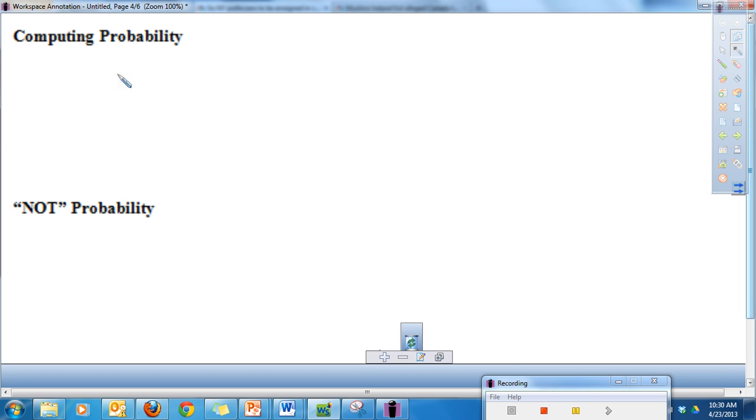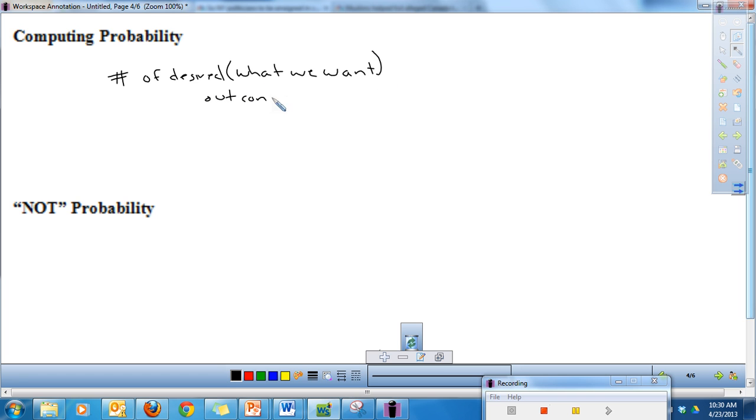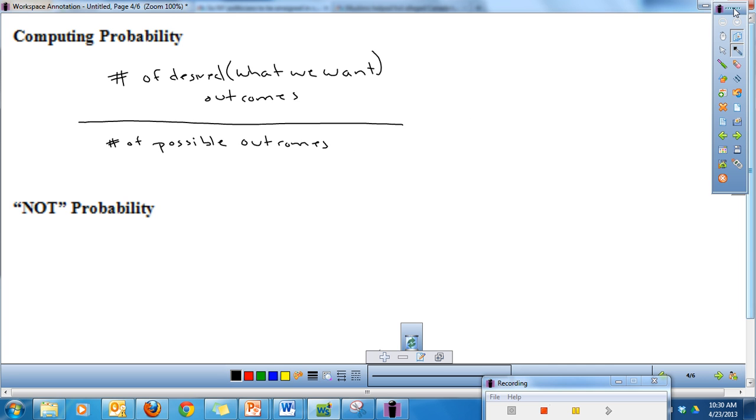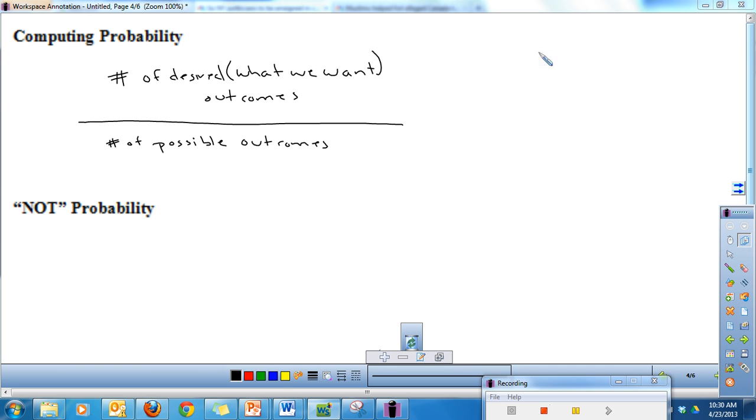So to compute probability, we're going to have the number of desired, or think about it as what we want, outcomes, over the number of possible outcomes. So I want to give you an example of how this kind of works out.